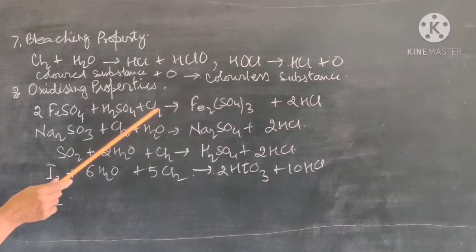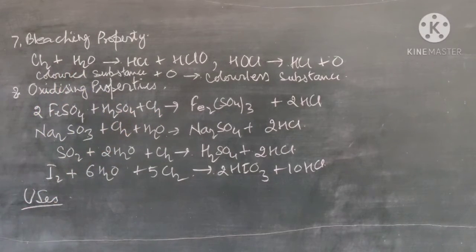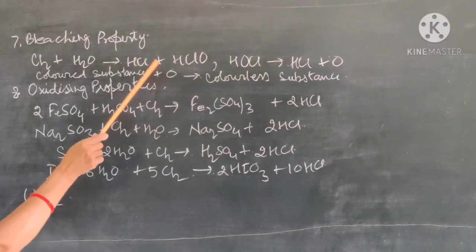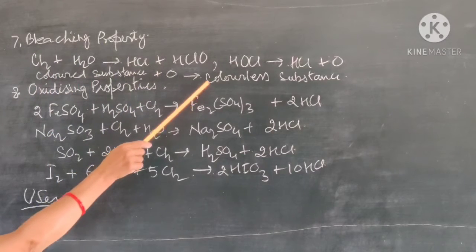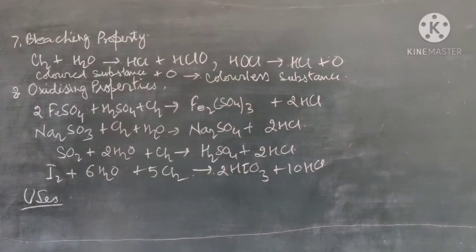Now this nascent oxygen combines with the colored substance present in the plant or any other substance, then it will be oxidized and the substance will become colorless due to oxidation of the coloring material. Now the same oxygen is responsible for the oxidizing property of the chlorine.